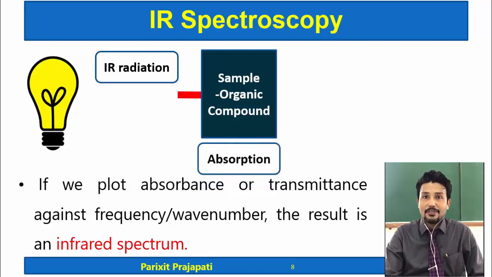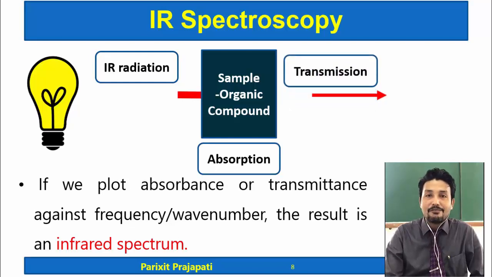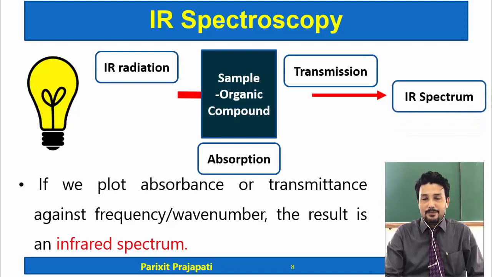So absorption will occur. The remaining amount of radiation is transmitted, and that is known as transmission. Now if we plot a graph of absorbance or transmission against the frequency or wave number, then we get the IR spectrum.